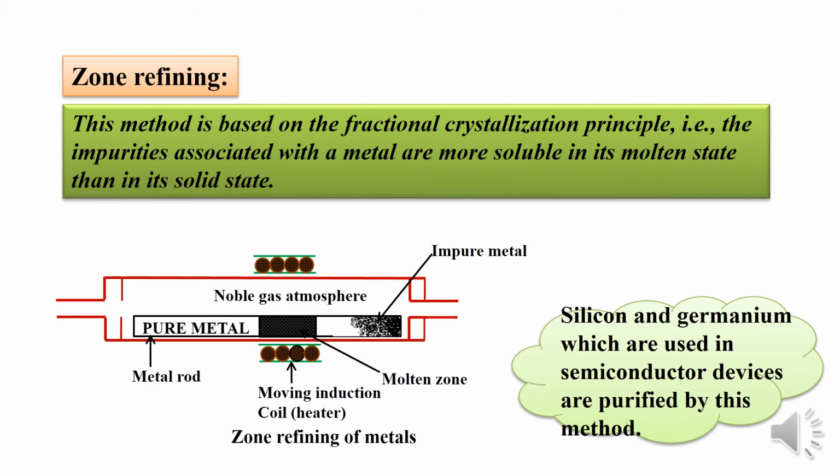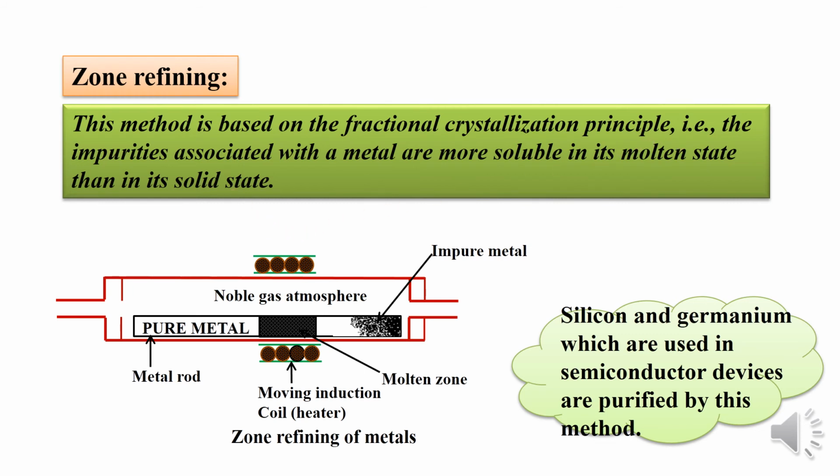The impurities associated with the metal are more soluble in the molten state than in the solid state.